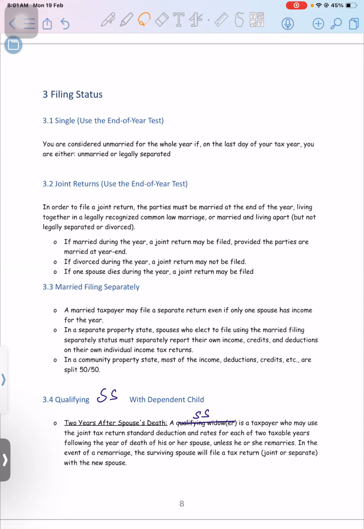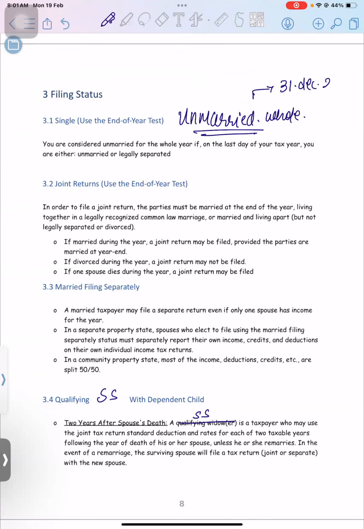Next is filing status. If a person wants to file as single, what is the criteria? A person should be unmarried during the whole year. But how will you check the exact timing of this criteria? It should be on 31st of December 2023. We are going to file a return for which year? 2023. So exactly on the last day of the tax year, you need to check the marital status of that person.